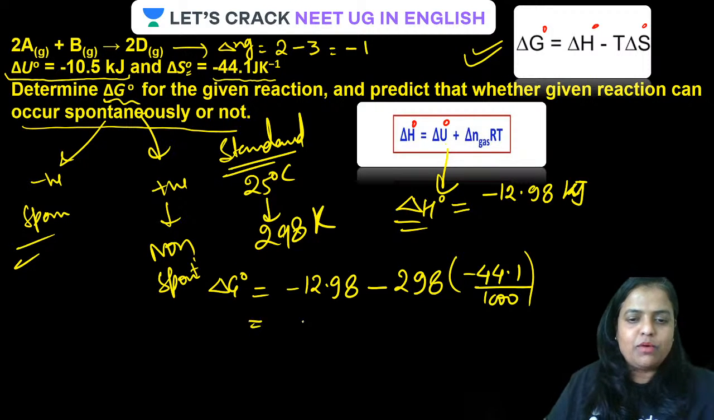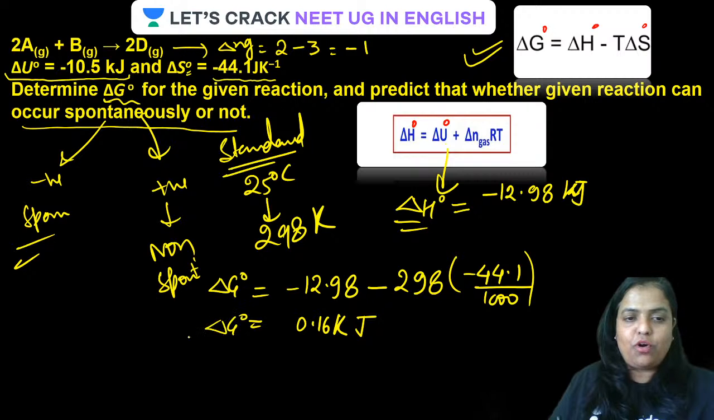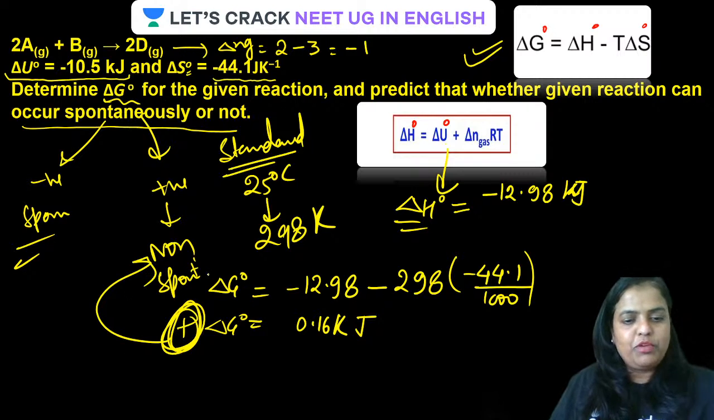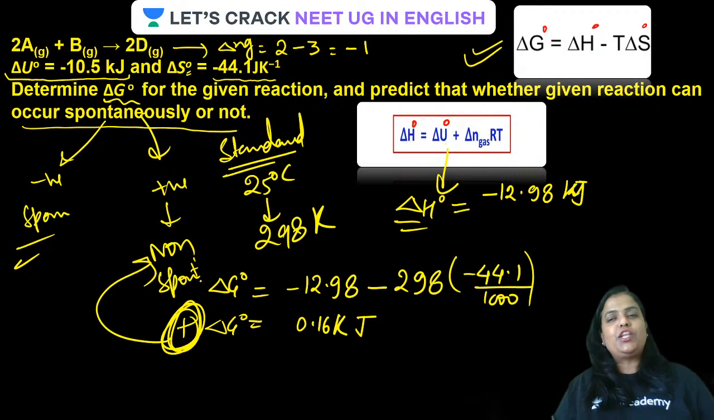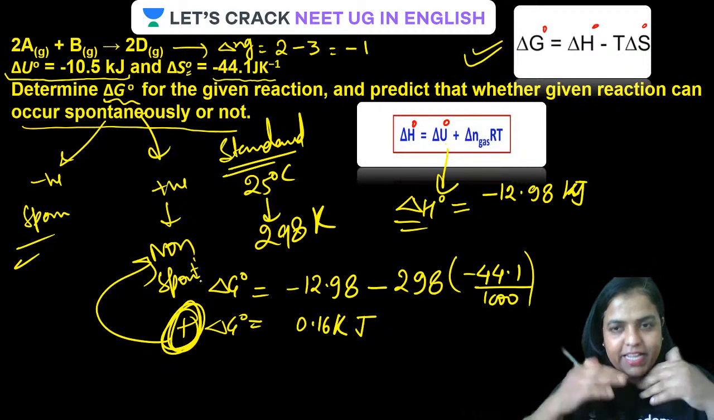Now solve this. The value is coming out to be 0.16 kilojoule, because as you have converted this entropy value in kilojoule, delta G naught has to come out in kilojoule. Delta G naught is a positive value. As it is positive, it will not occur spontaneously. It is a non-spontaneous reaction. All clear, guys?